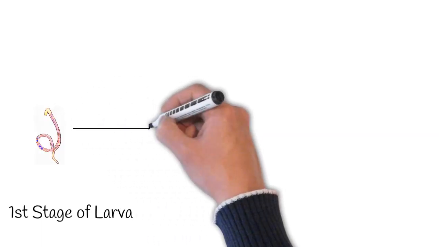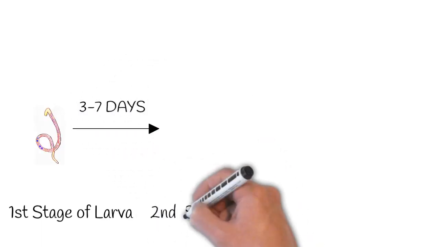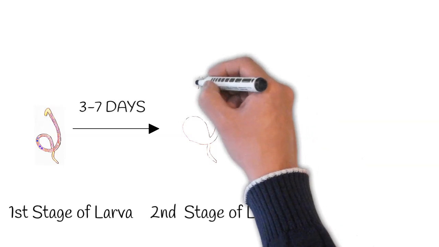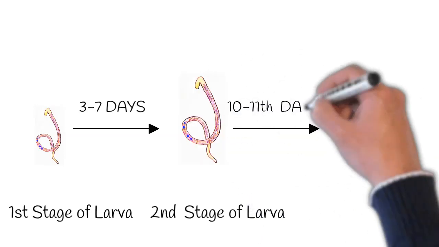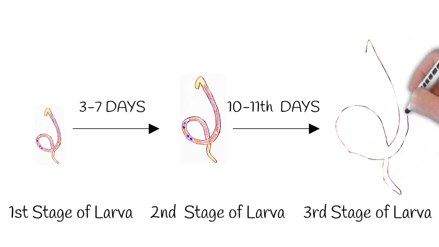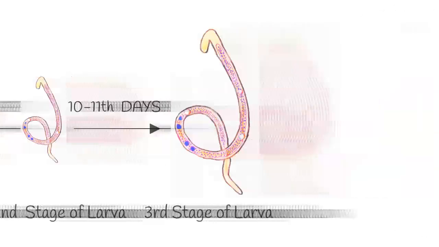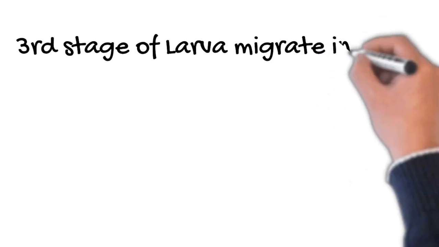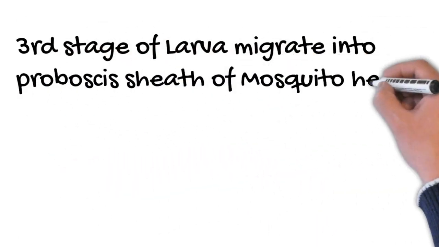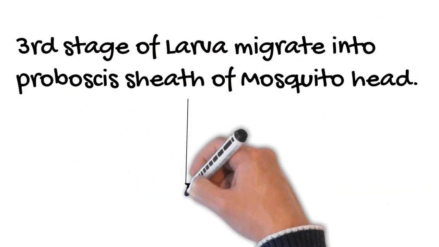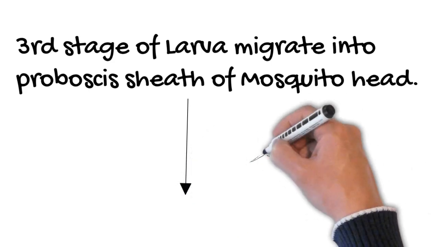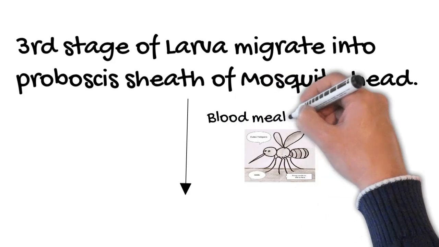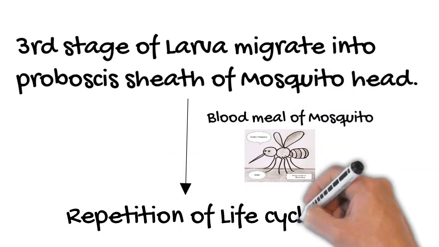second day and matures into second stage of larva within 3 to 7 days, followed by development of the third stage larva, that is infective for the human, within 10 to 11th day of infection in the midgut of the Culex mosquito. The third stage larva migrates into the mosquito head. This third stage larva enters into the human lymphatics by female Culex mosquito during their blood meal, leads to repetition of the life cycle. Let us study about the pathogenesis.